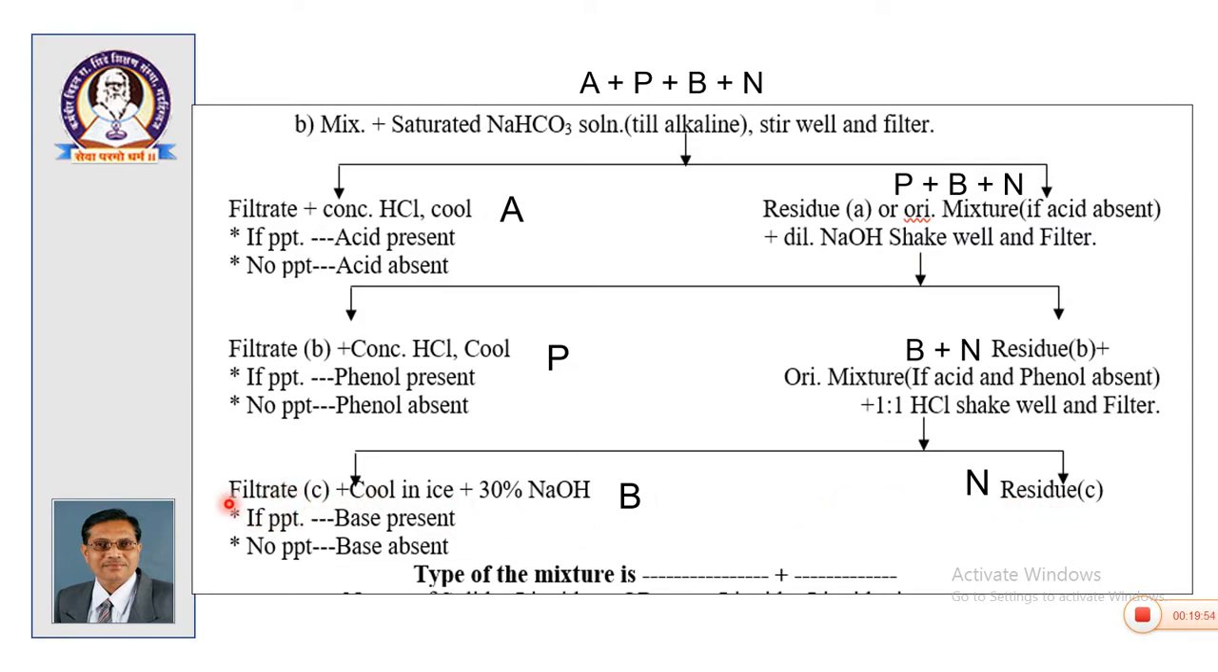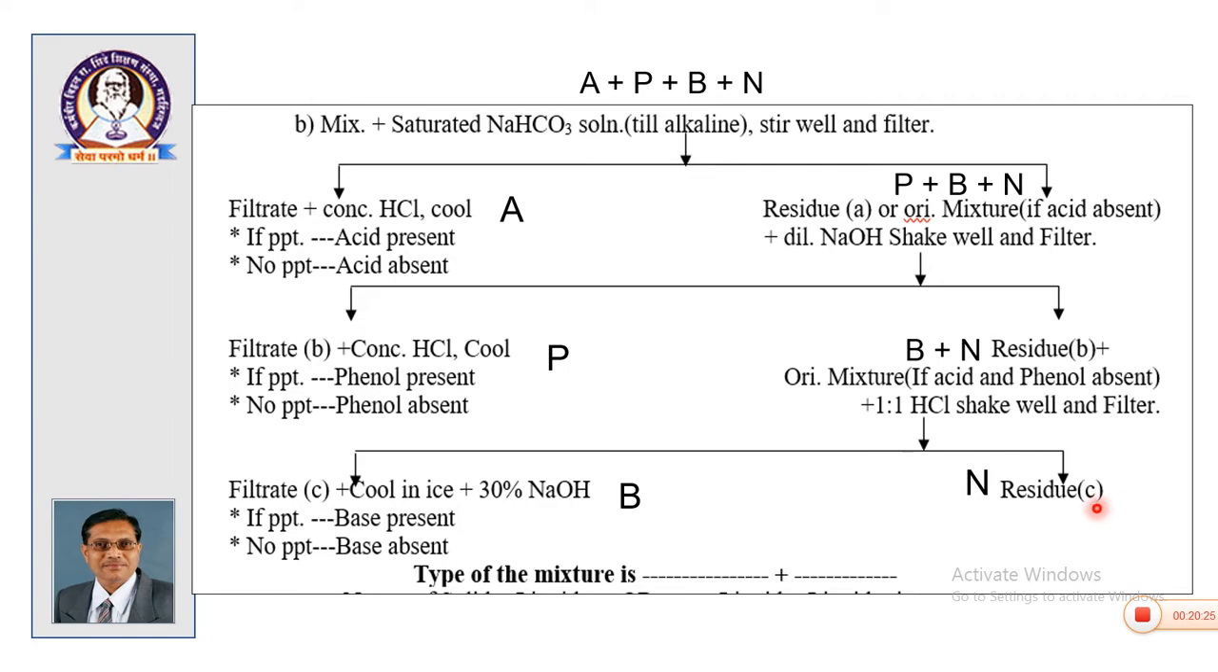Filtrate C, which is a hydrochloride salt of the base. When you treat this with 30% NaOH and some precipitate is obtained, then base is present. If no precipitate is there, base is absent. And it is definite that out of these first three you must get one compound and the rest will be neutral. If all these tests are negative, acid is absent, phenol is absent, base is absent, then the compound will